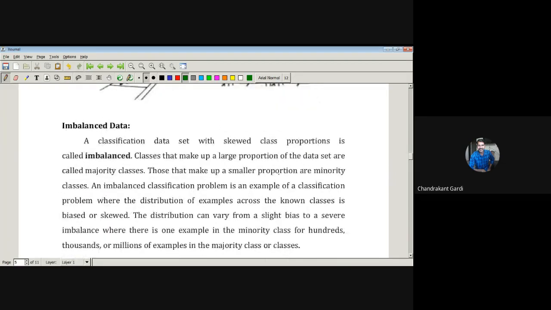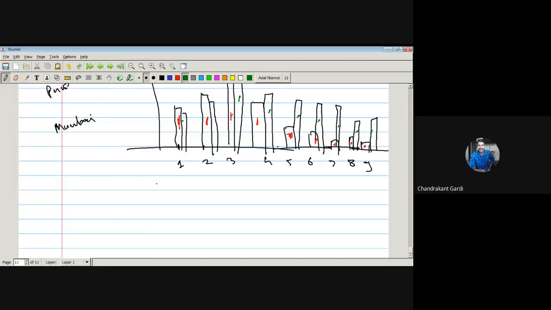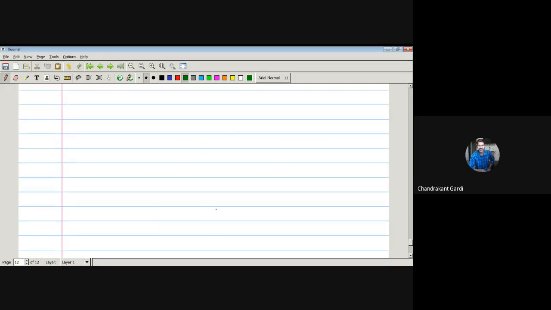Then there is one concept, imbalanced data. Suppose we want to study the effect of addiction on cancer. Suppose tobacco addiction, how it is affecting cancer, that we need to study.